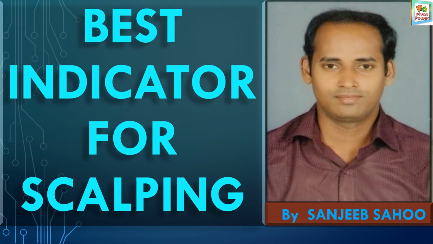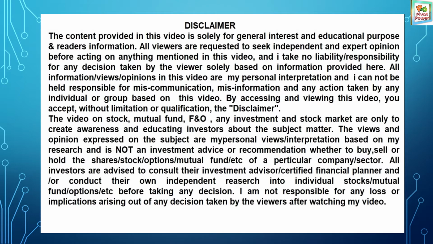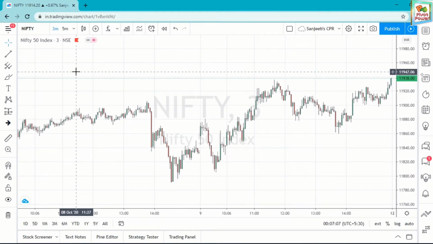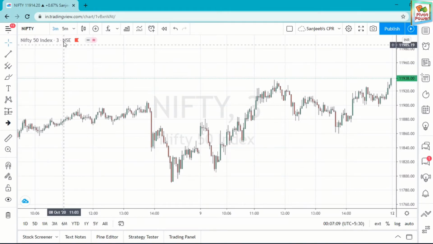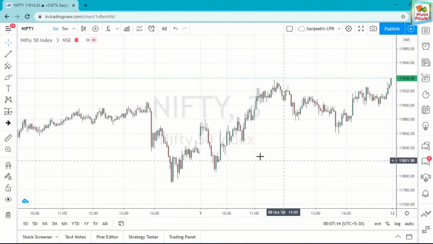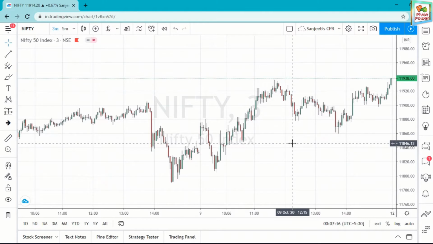I am going to show you a custom indicator and also explain the strategy on the TradingView platform, which is the best indicator for scalping ever. Let's go to the TradingView chart. This is the TradingView chart of Nifty 50 in the 3 minute time frame. In this there is no indicator for scalping.